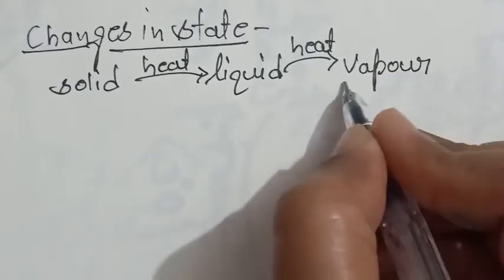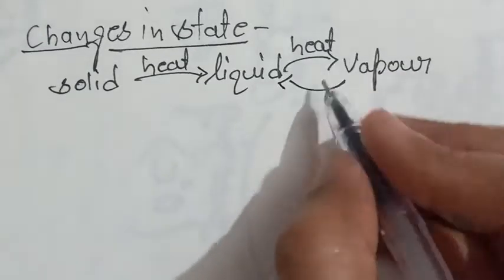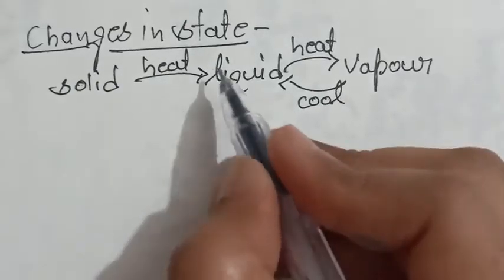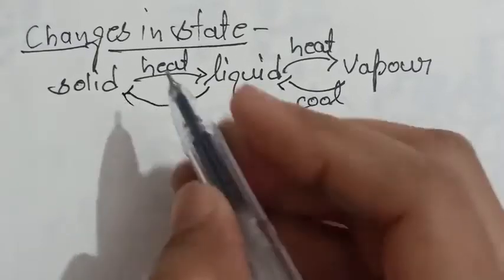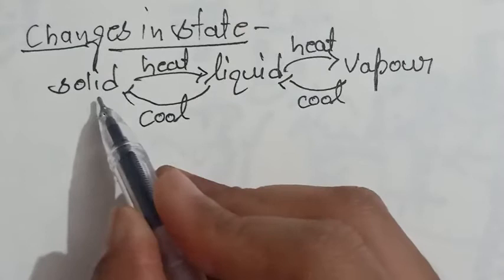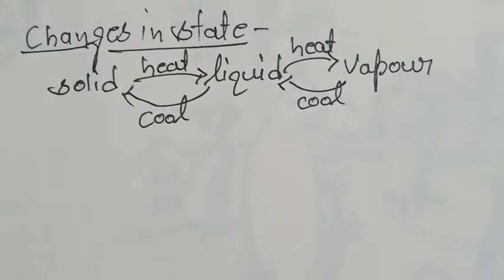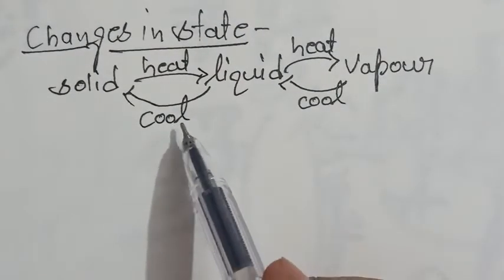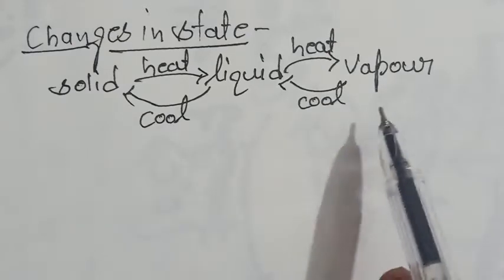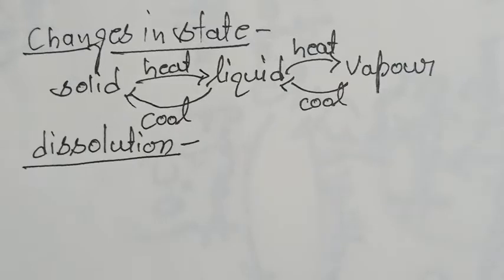When vapor evolves heat, it cools down to form liquid, and when liquid evolves heat, it changes into solid. So student, energy changes are observed during a change in state.